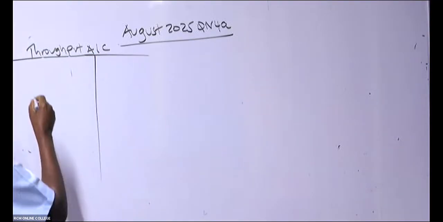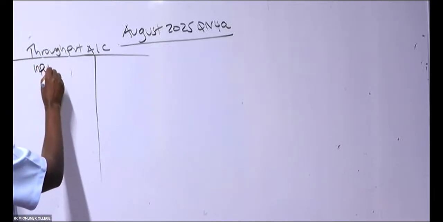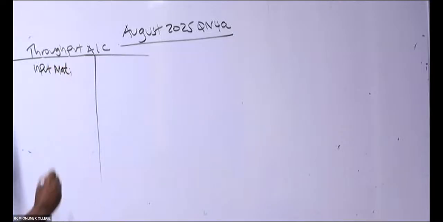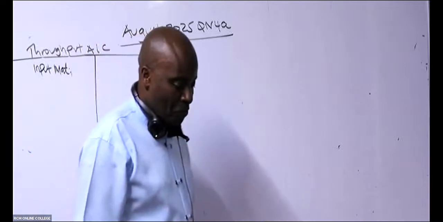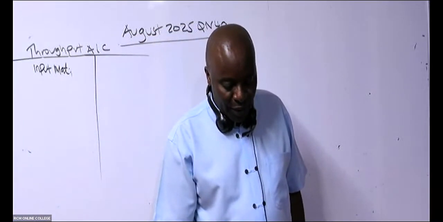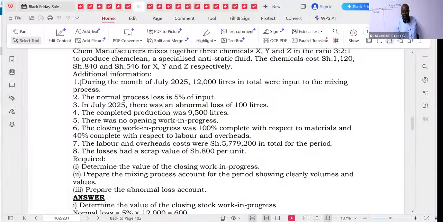So this throughput account, are you able to see the input materials because you don't have opening? The input materials, how many units were put into this? We are told in note number 1 that during the month of July 2025, 12,000 liters in total were input to the mixing process. So 12,000.